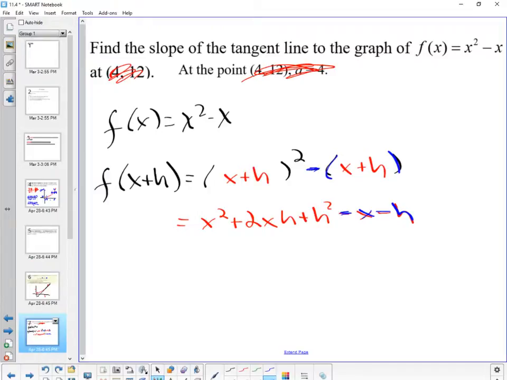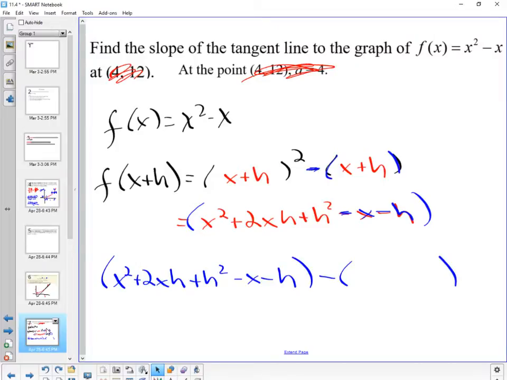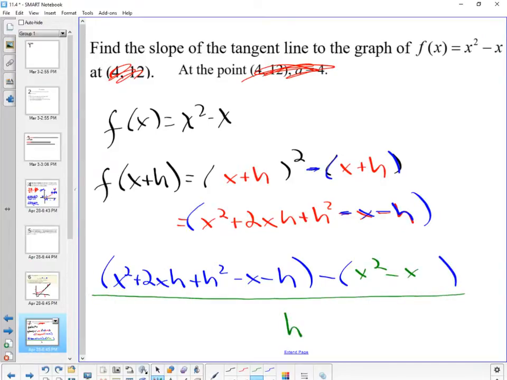All right, let's continue. So all of this, beautiful, is technically my f of x plus h, or the f of a plus h as they called it. So that's going to go first. So I've got x squared plus 2xh plus h squared minus x minus h. Then from that I'm going to take away my original function, which is f of a, or what we're calling f of x, which is x squared minus x. All of that over h.